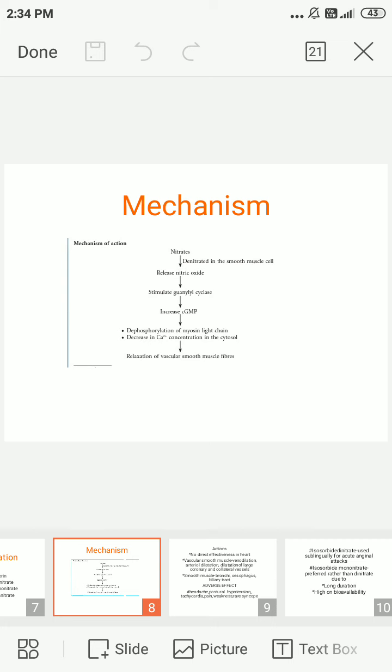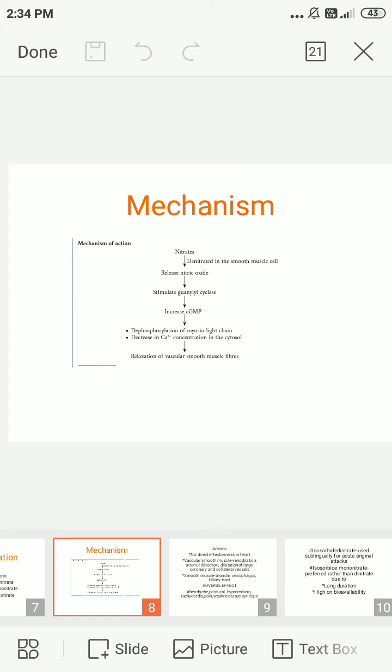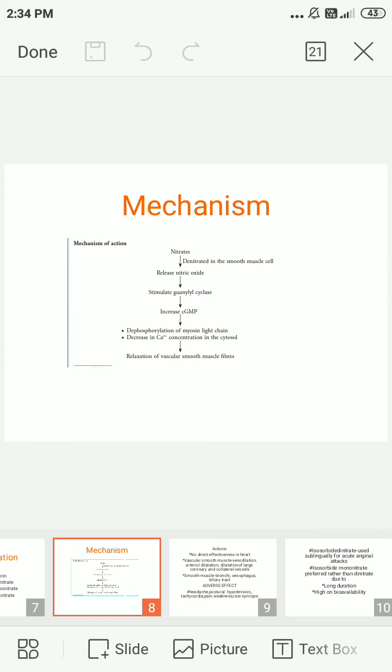Then we go into the adverse effects: headache, postural hypotension. Due to increased heart rate, there will be tachycardia and palpitation, weakness, rarely syncope. Their actions are on vascular smooth muscle and other smooth muscle. In vascular smooth muscle: venodilation, arterial dilatation, dilatation of coronary and collateral vessels. In smooth muscle: relaxation of bronchi, esophagus, biliary tract. Isosorbide dinitrate is given sublingually for acute anginal attacks, and isosorbide mononitrate is comparatively more effective than isosorbide dinitrate because of its longer duration and high bioavailability.